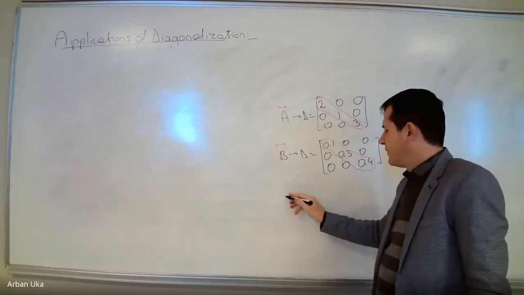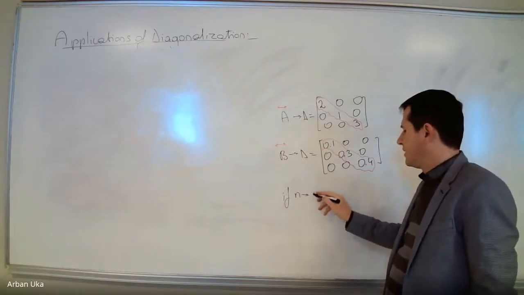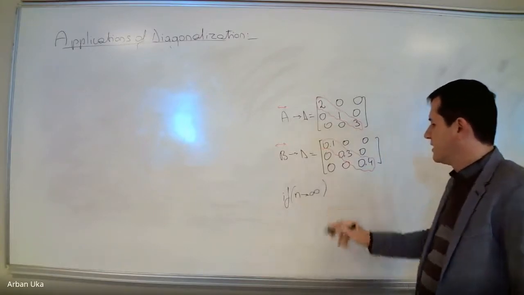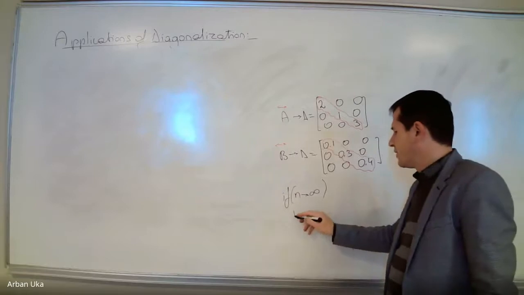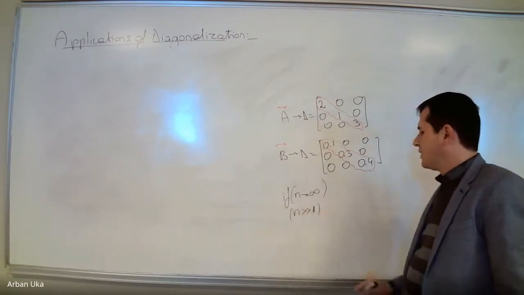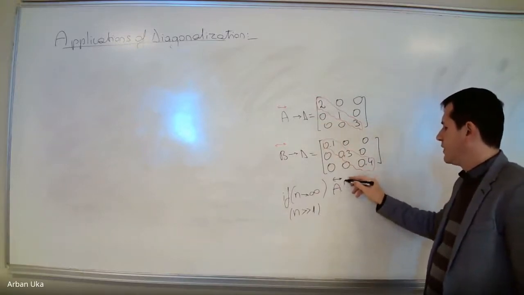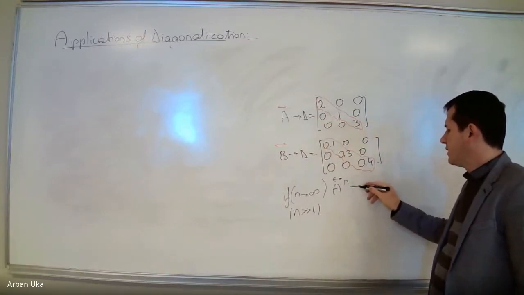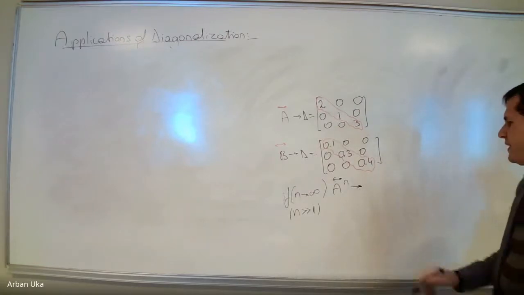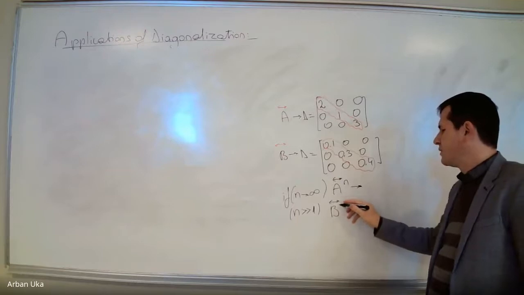So what can you say? What would happen if n is large? Now we can say like this: if n goes to infinity, or if n is much larger than 1, what can happen with matrix A to the power n? What can you say here? And what can happen with the matrix B to the power n?